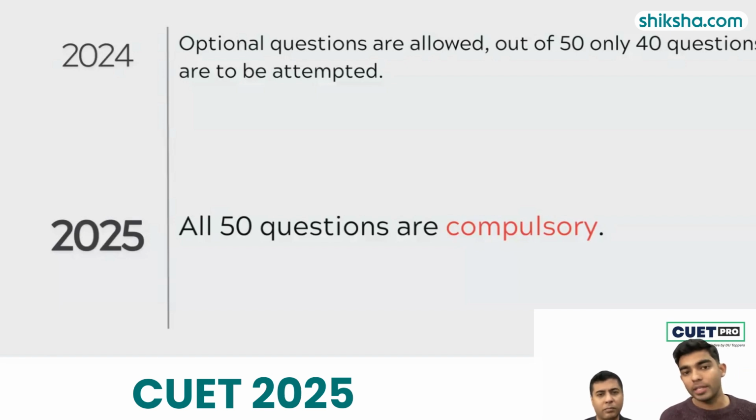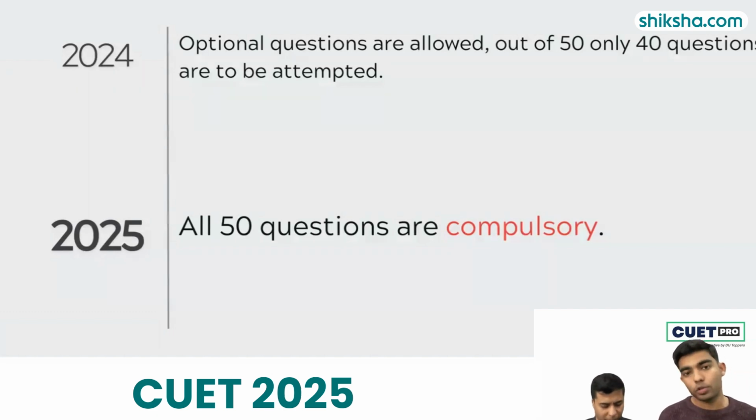So the takeaway from now all 50 questions being compulsory is, first, the paper is going to become more lengthy. So you have 60 minutes as time, which is an increased time, but the questions have also increased from 40 to 50. This is number one. Second, that you have to be sure of whatever question you are attempting, because you don't have a choice of leaving a question. And third, that all 50 questions are compulsory. So you can't be leaving any chapter, any topic, because you never know what question could come from which chapter.